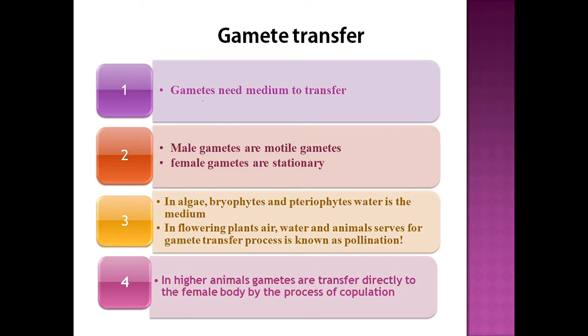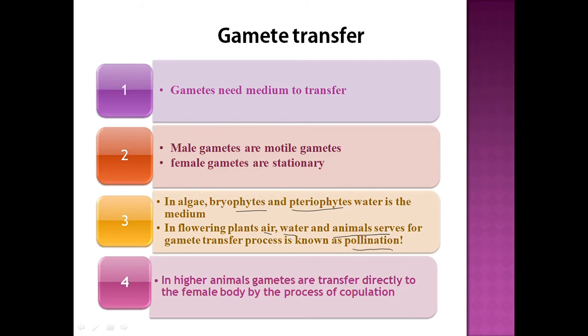Gametes need a medium to transfer. You know that male gametes are motile and female gametes are stationary. In the case of lower plants like algae, bryophytes, and pteridophytes, water serves as the medium for gamete transfer. In flowering plants, air, water, and animals serve for the transfer of gametes, and the process is known as pollination. Pollination, you know, is the transfer of pollen grains which contain the male gametes.